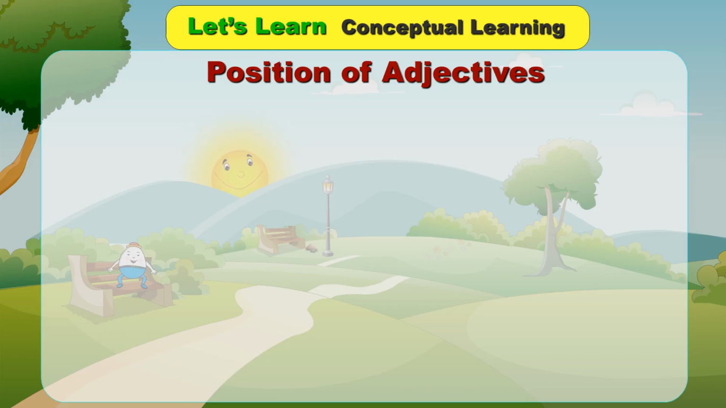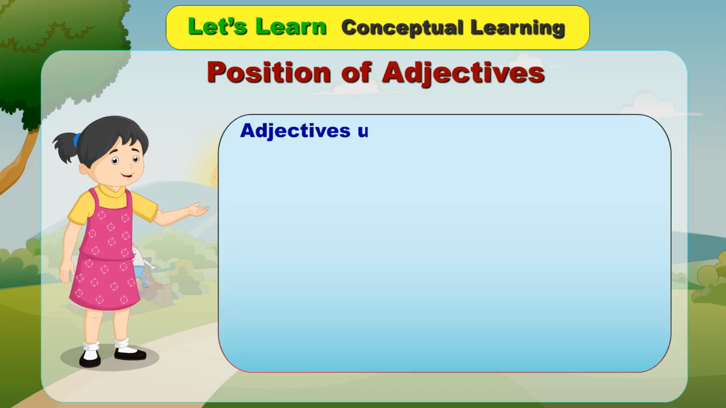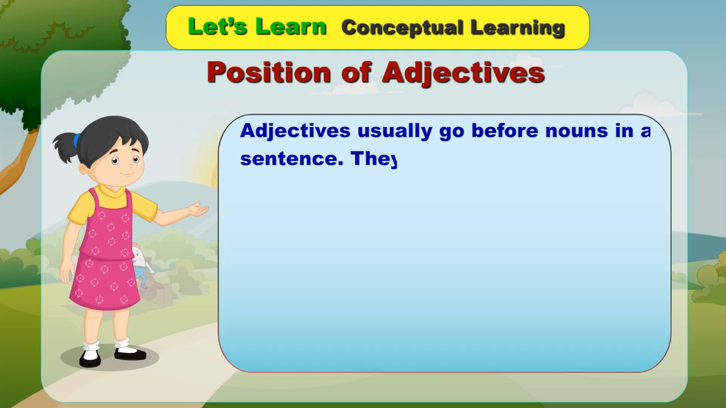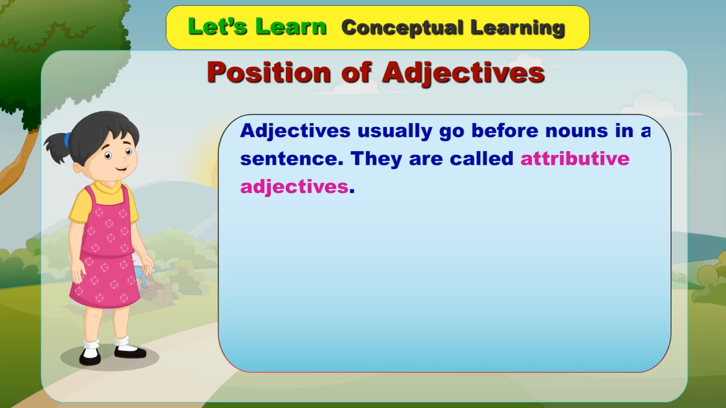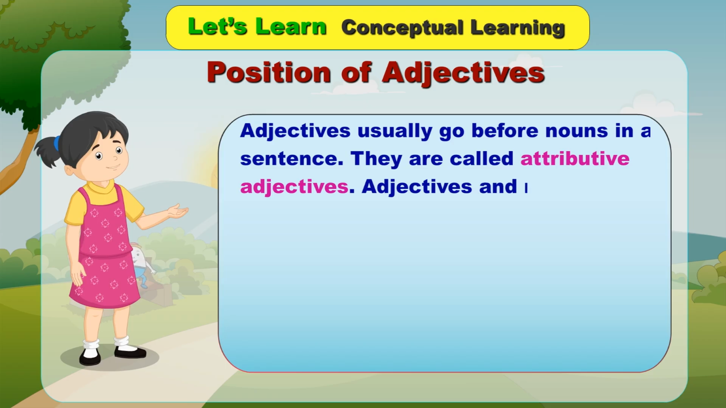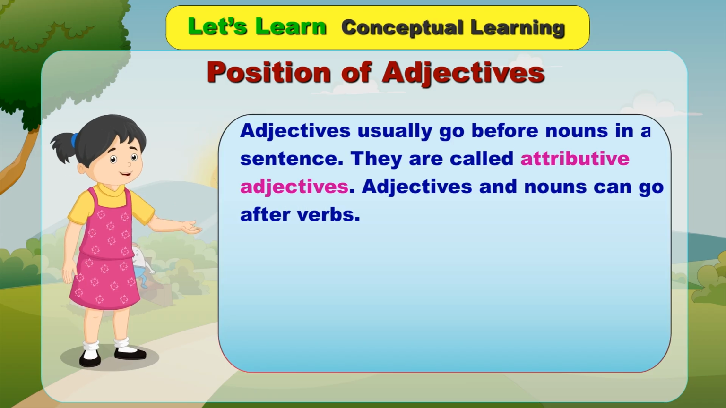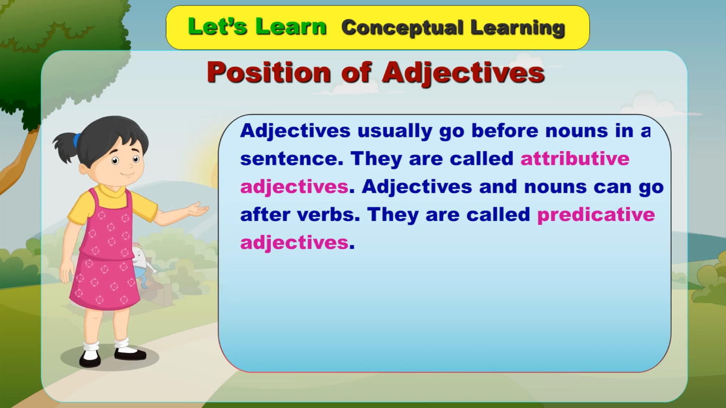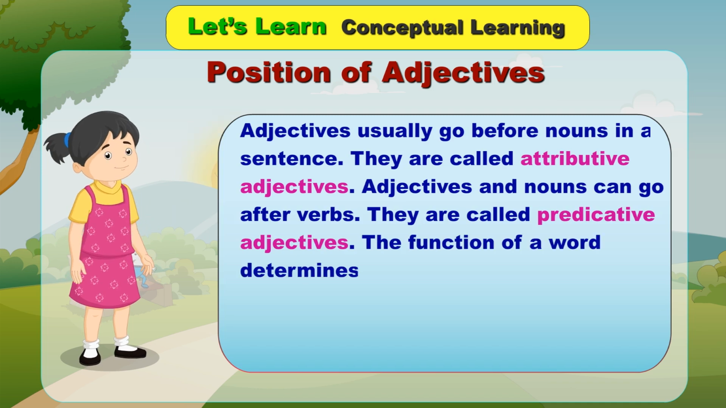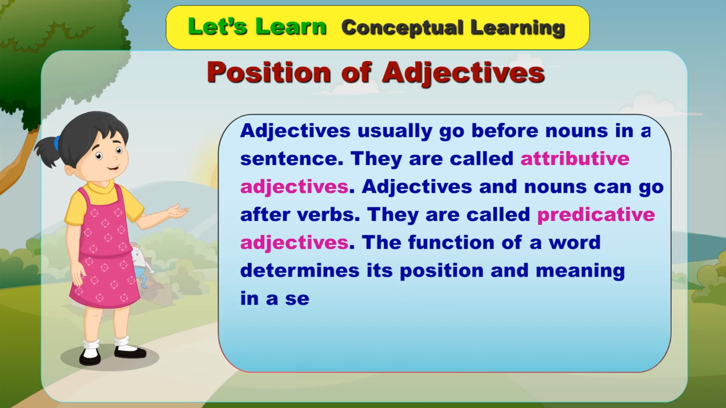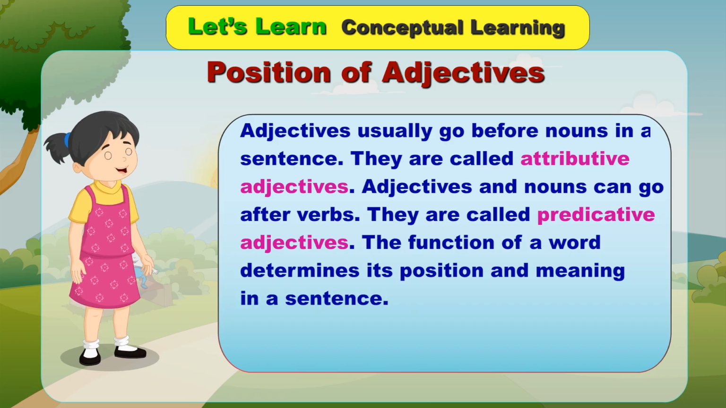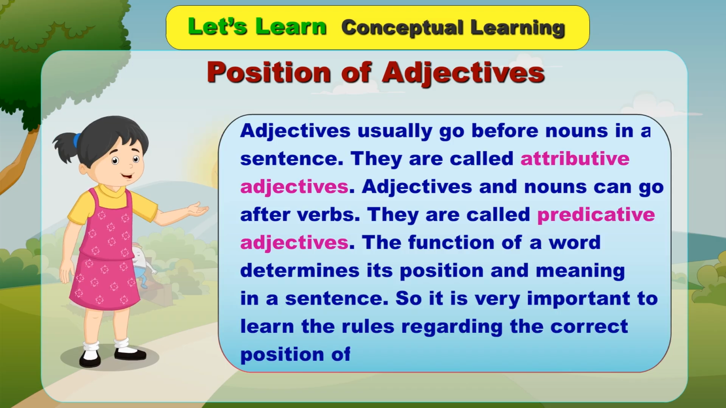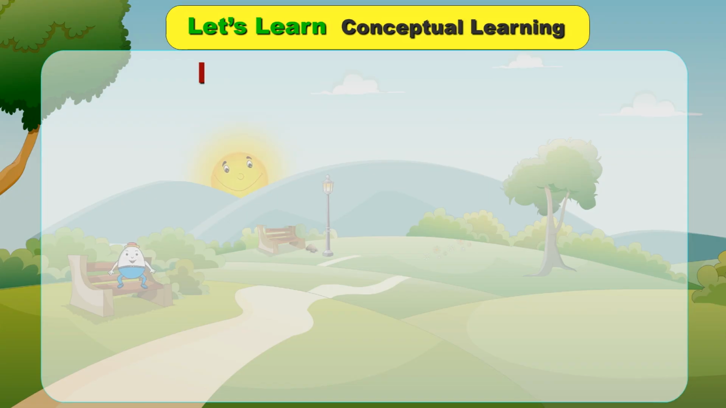Position of adjectives. Adjectives usually go before nouns in a sentence. They are called attributive adjectives. Adjectives and nouns can go after verbs. They are called predicative adjectives. The function of a word determines its position and meaning in a sentence. So it is very important to learn the rules regarding the correct position of words.